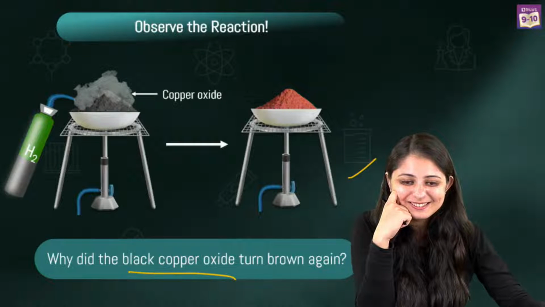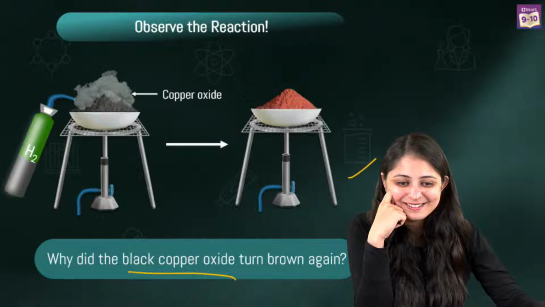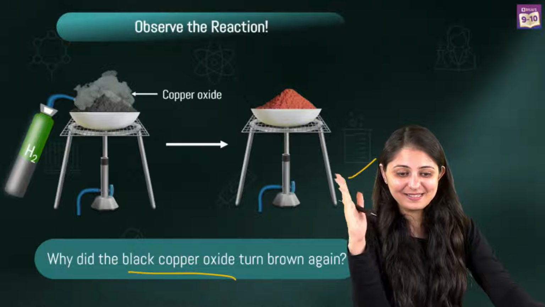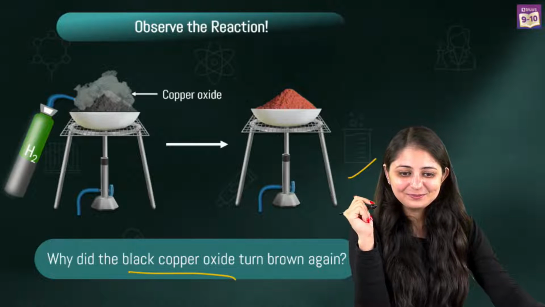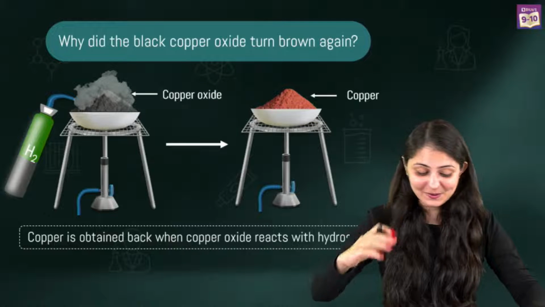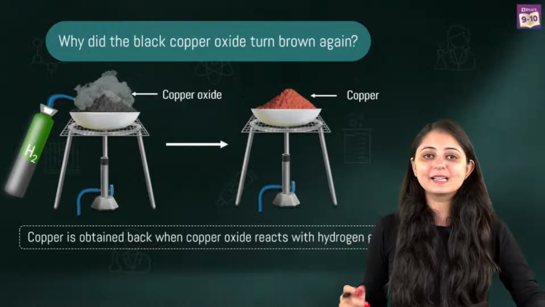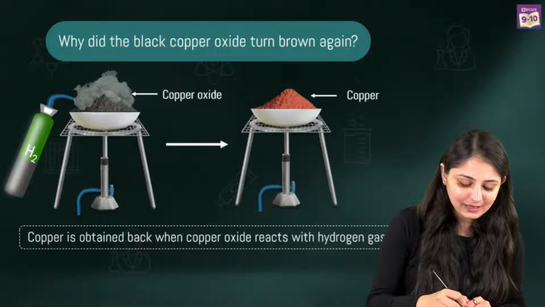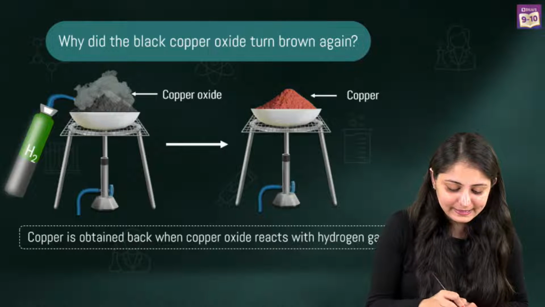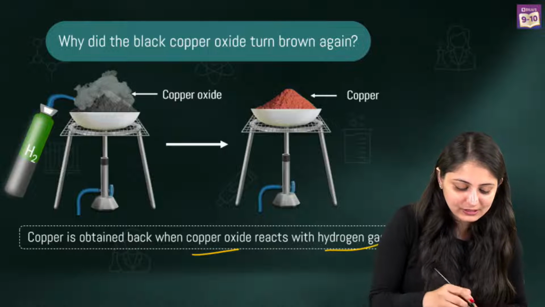Reduction, okay. Copper is being formed again. Reduction. Arush is amazing artist. Reduction. Alright, yes. So, you people are already on the right path. Copper is basically obtained back, right? And we know the color of copper, right? So, when copper oxide reacts with hydrogen gas, what do you get back?